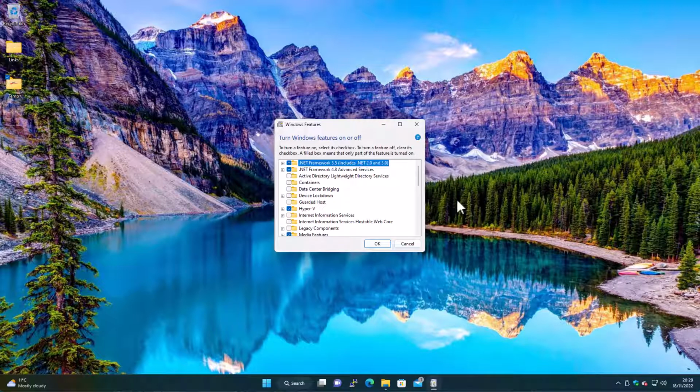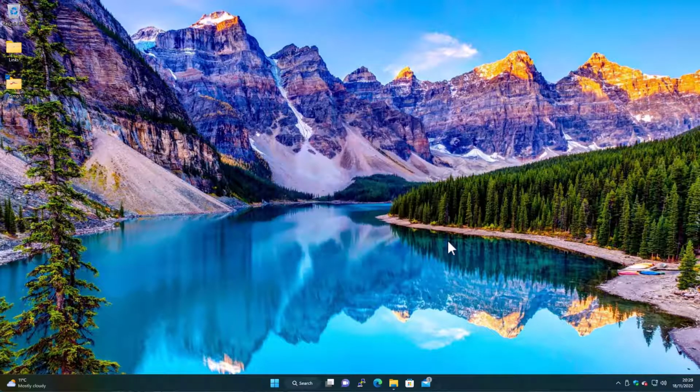Just want to make sure, come down to the bottom, under Virtual Machine Platform. Make sure that's got a tick in the box. It may or may not, depends whether you've used it before. But basically, put a tick in that box there, hit OK, and then it'll install some files and potentially ask you to reboot as well. So just make sure this is turned on, and then you're good to go.